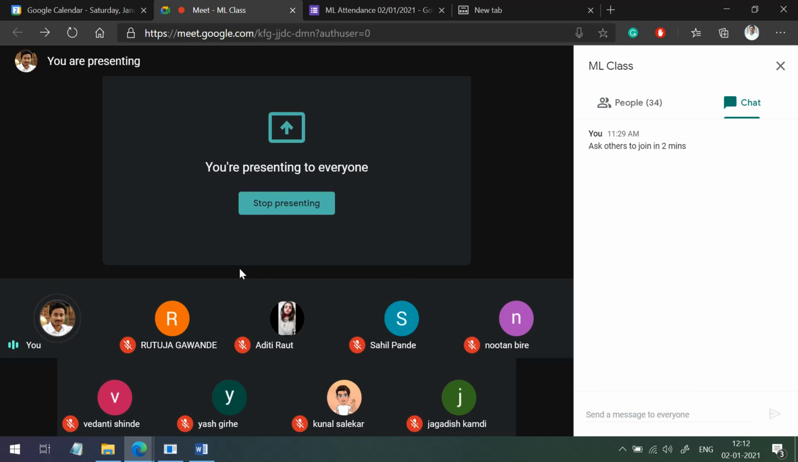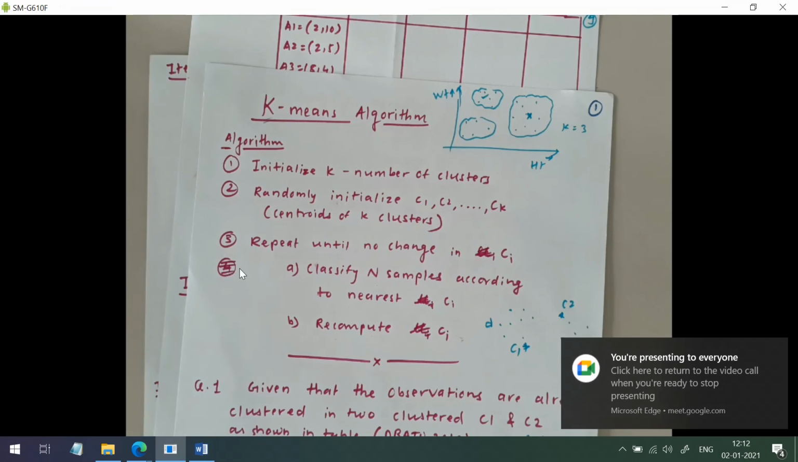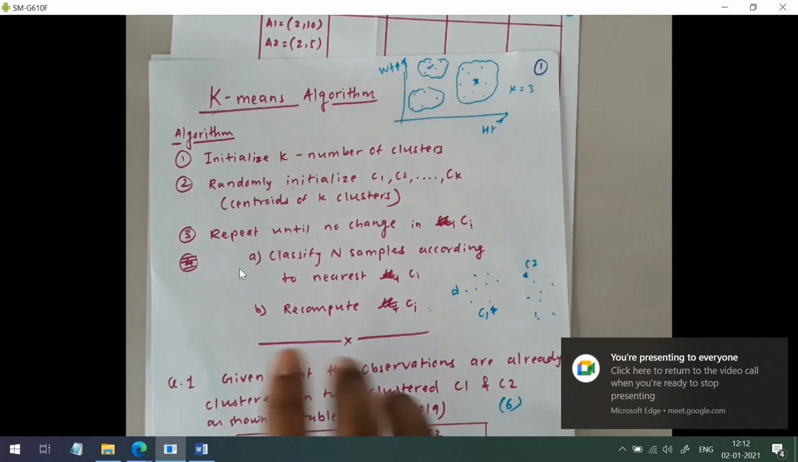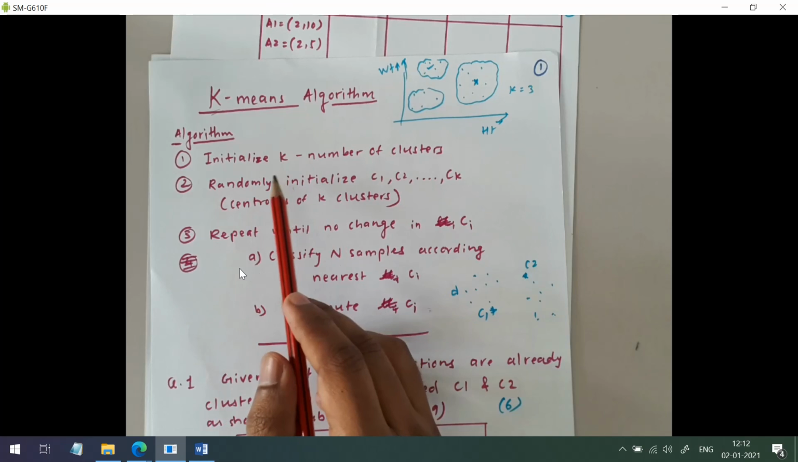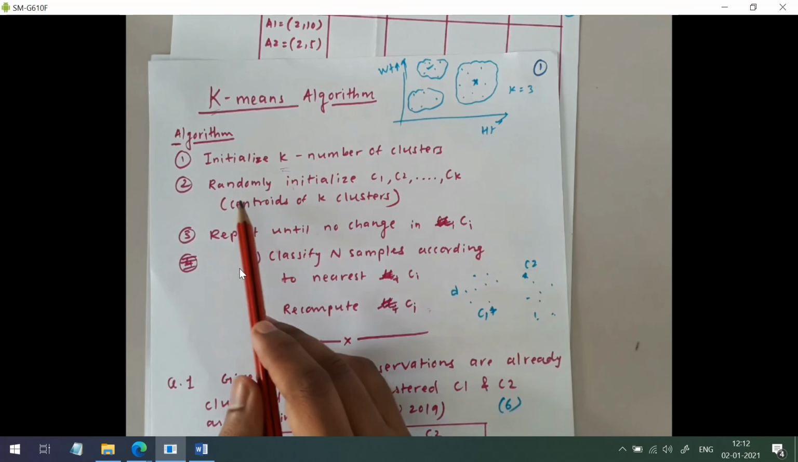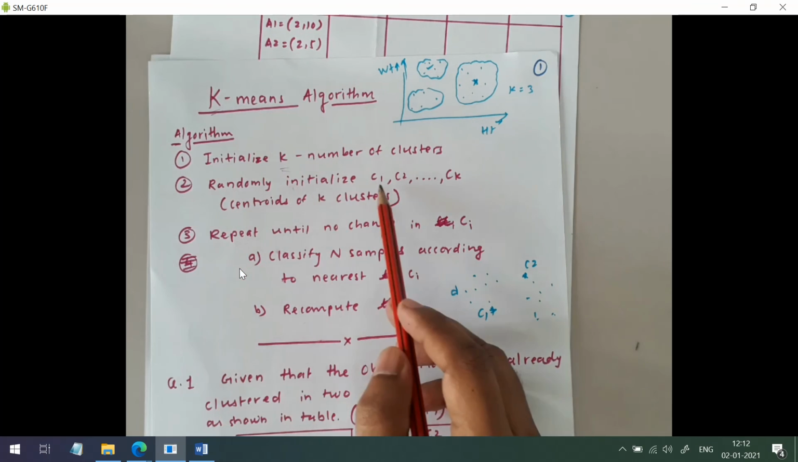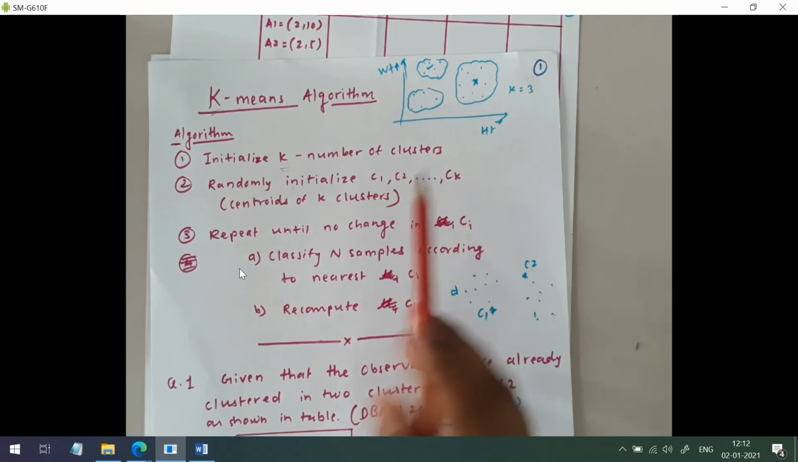So let us revise the K-means algorithm. Initialize K value. Okay, so in the problem itself that K value will be given. Then randomly initialize C1, C2 and Ck. Okay, again this will also be given in the problem.